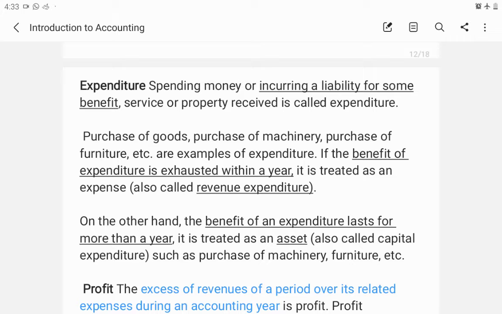When we make an expenditure, we are incurring some liability for some benefit. So we purchased a land on credit, with an agreement to pay the amount later. So land will come on the asset side of the balance sheet and the liability for payment to be made for the land will be on the liability side.